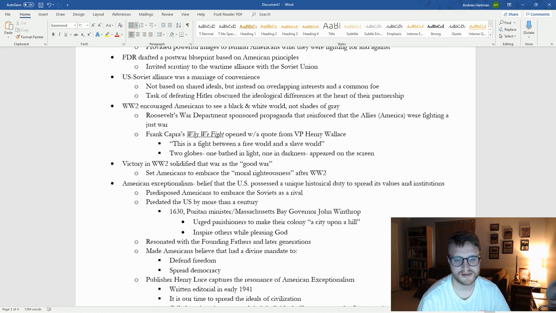And this idea of the city upon a hill resonates with the founding fathers and later generations. Lincoln himself will refer to John Winthrop quite a bit as well. And so this had made Americans believe that they had a divine mandate, a God-given mandate to do two things, which is defend freedom and spread democracy around the world.